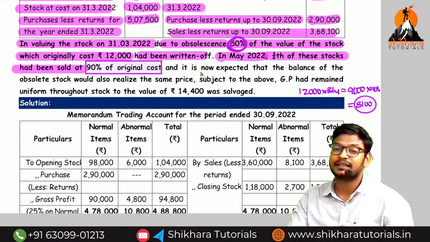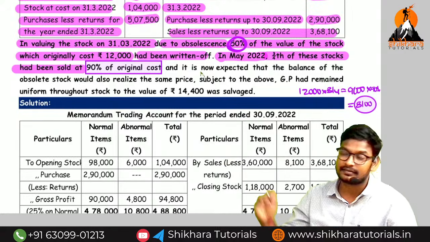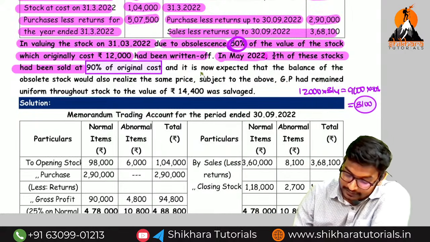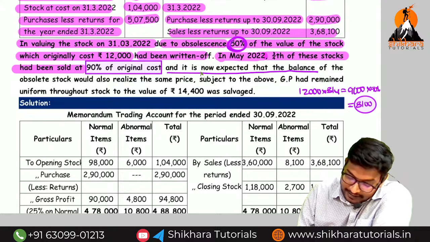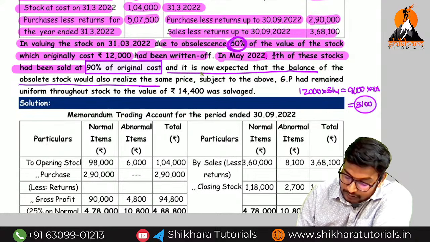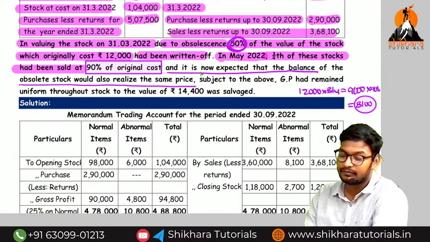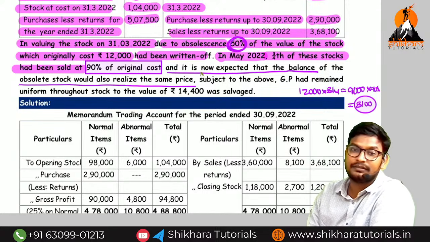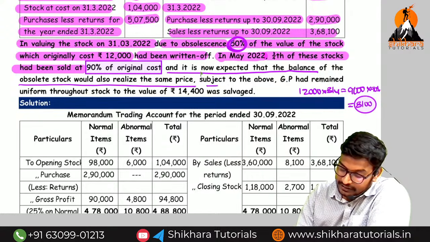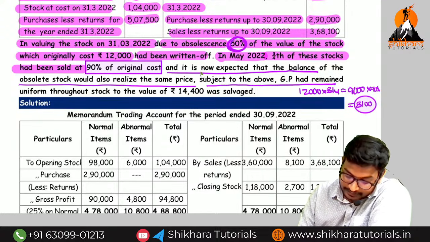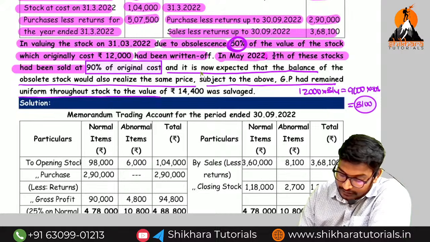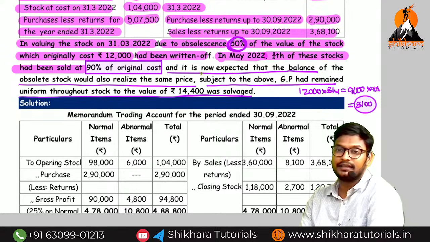We have to reduce from the current year sales. And it is now expected that the balance of the obsolescence stock would also be realized at which price, amma? Same price. Subject to the above, the gross profit has remained uniform throughout. The value of how much, amma? 14,400 is the salvage value.